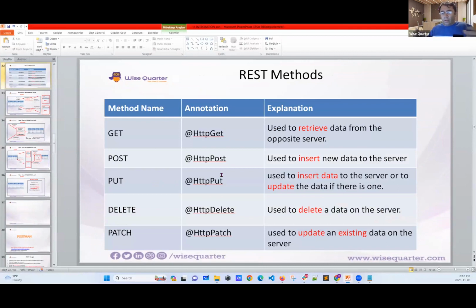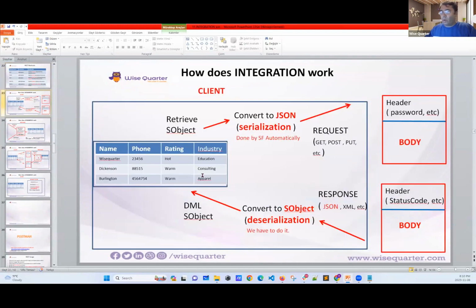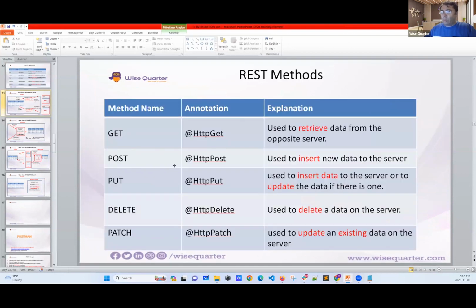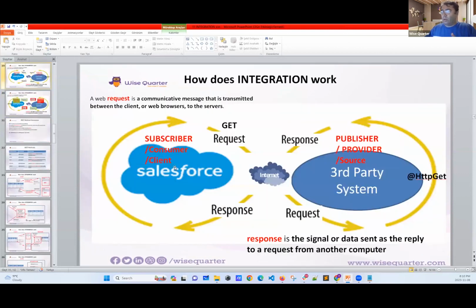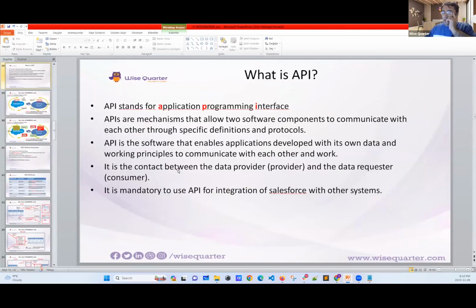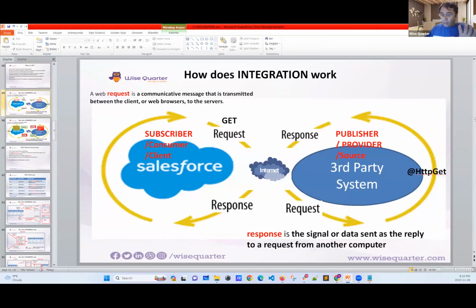We will see how client and provider interact. We are diving a little bit deeper because I'm trying to show you step by step. I could go with this one, but you might get confused. Now you know how it works. We have two sides.